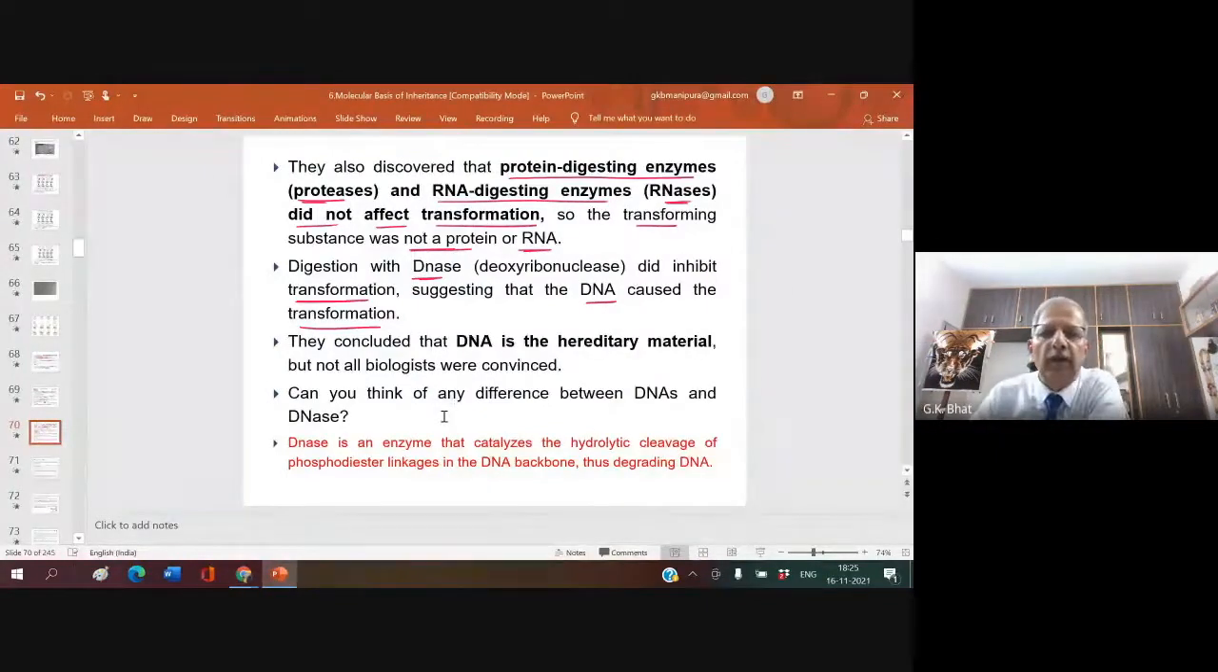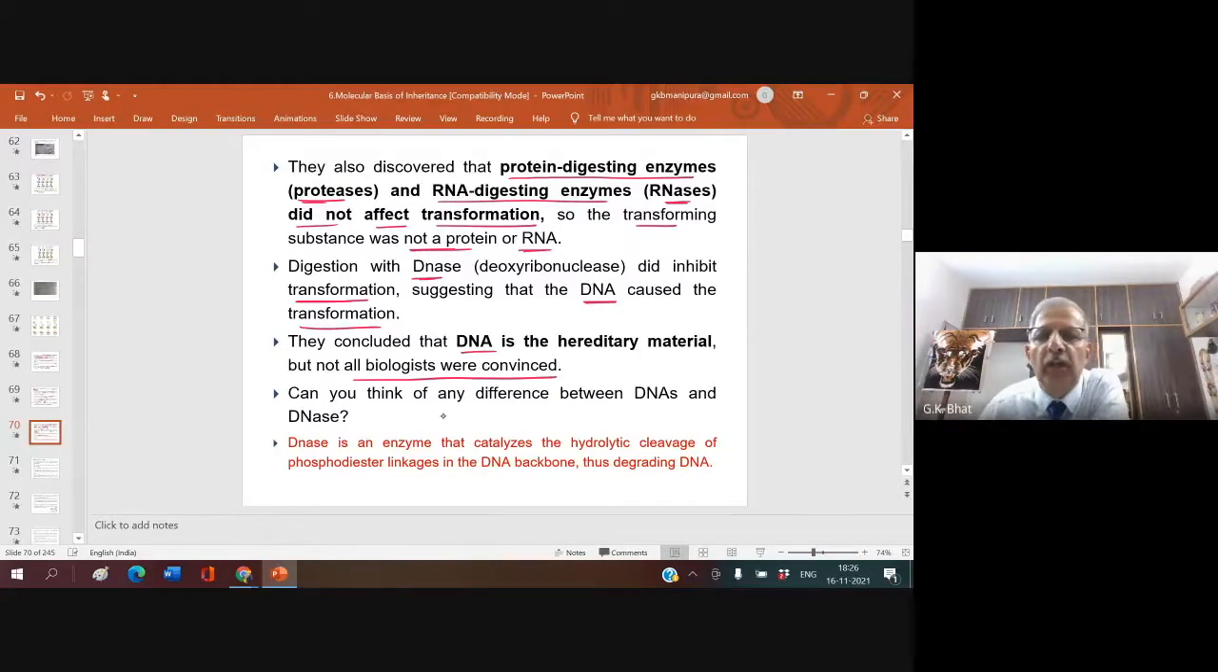They concluded that DNA is the hereditary material, but not all biologists were convinced. So they said that it is the DNA that is responsible, DNA caused non-virulent to become virulent. So these are three scientists. Who are these three scientists? Avery, MacLeod, and McCarty. So they concluded that DNA is the hereditary material.